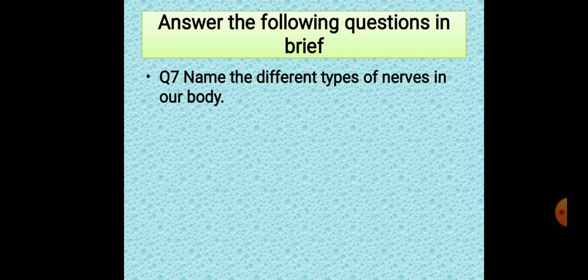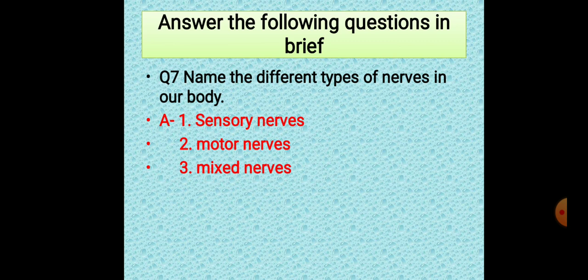Name the different types of nerves in our body. So you know there are 3 different types of nerves in our body. These are sensory nerves, motor nerves, and mixed nerves. Sensory nerves carry the message from the sense organ to the brain or the spinal cord.